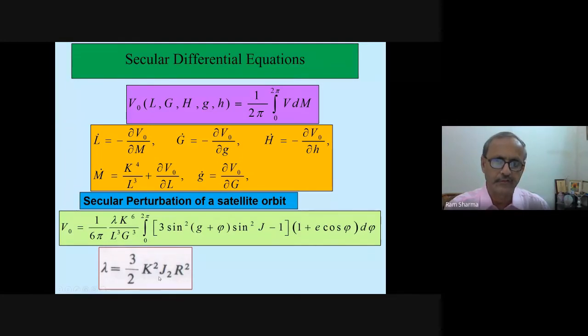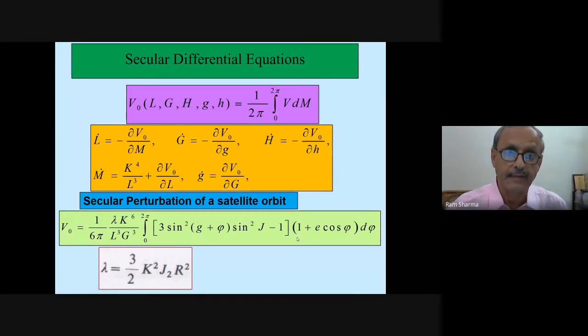And then these are the equations of motion. After this it is easily solvable, integrable, and the integrated value can easily be put into a suitable form.